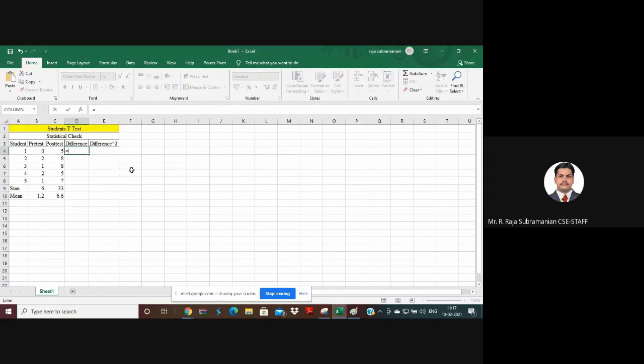So now we have the values here. Now we take the difference between post test and pre test, so this minus pre test. So this is 5. I take the difference for everything, and I make the summation of this difference, and I take the mean also.